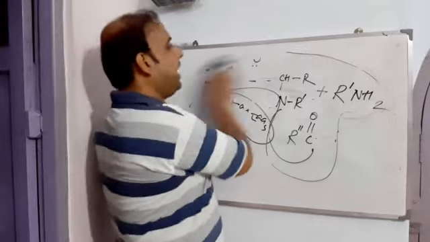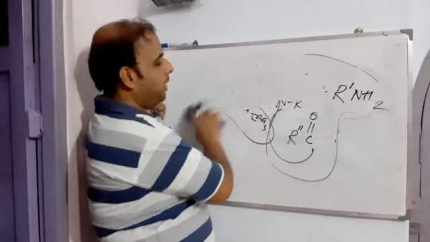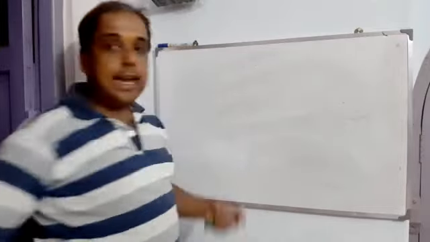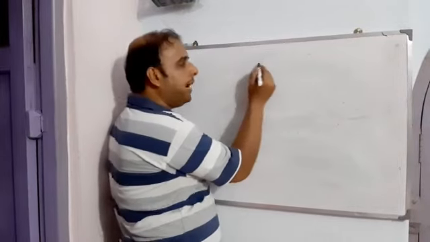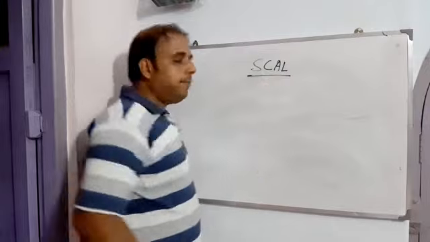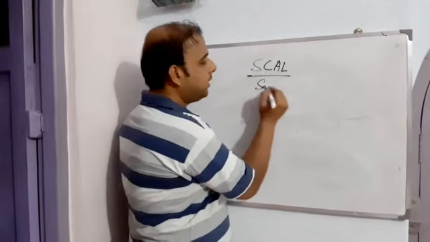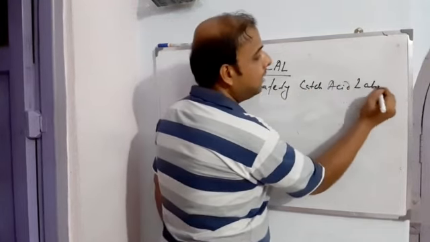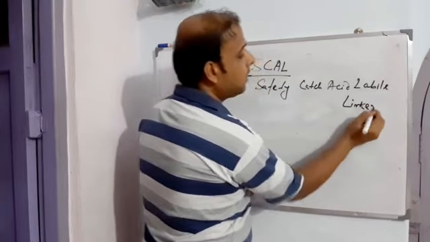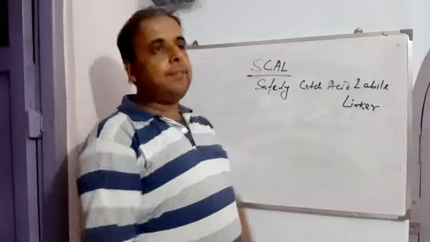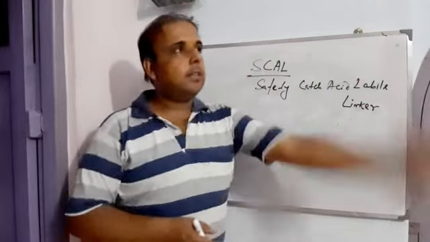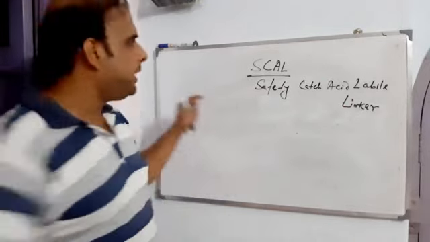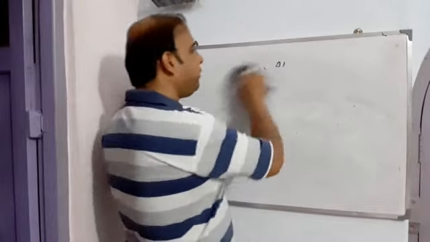Now let's see that at the very beginning I have written an example of a linker. The linker is nothing but SCAL, safety catch acid labile linker. So what is that safety catch acid labile linker? As I said, the linker should have two active functional groups, one for the growing non-peptide, the other for the growing molecular tag, right? Now let us see how it looks.